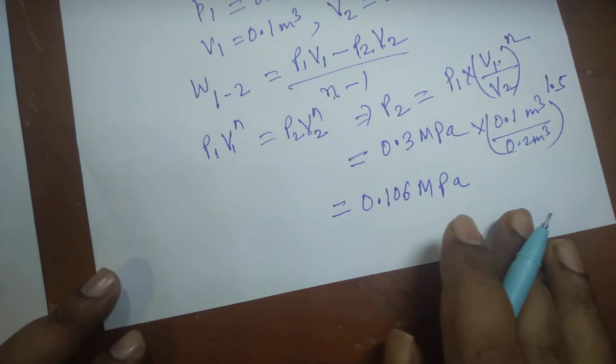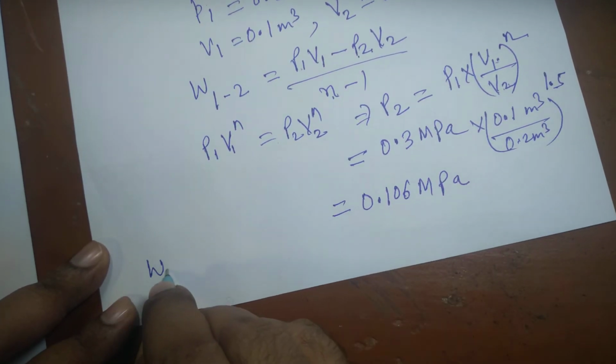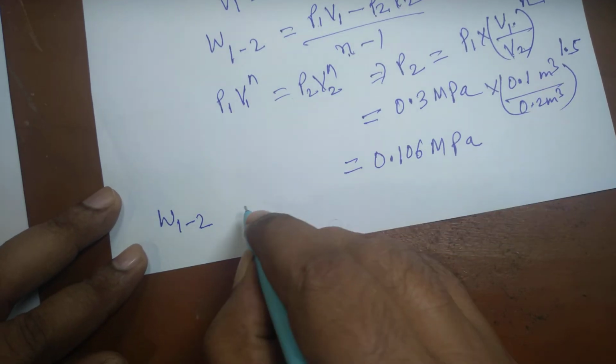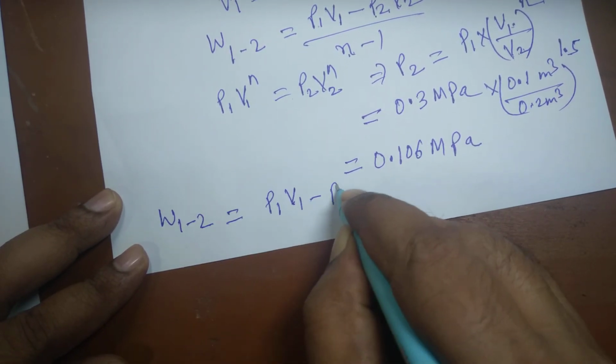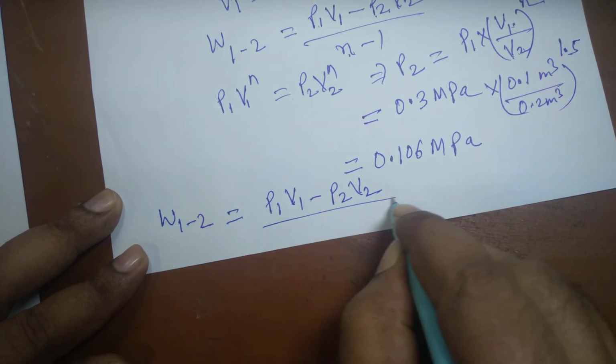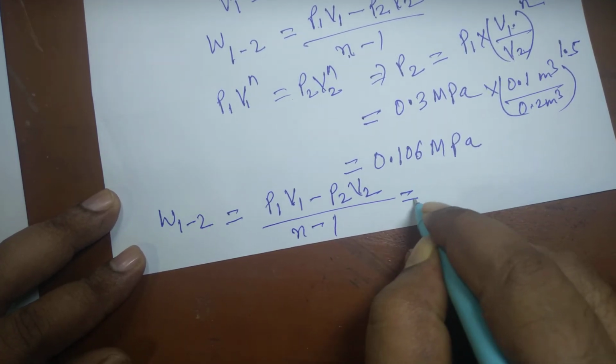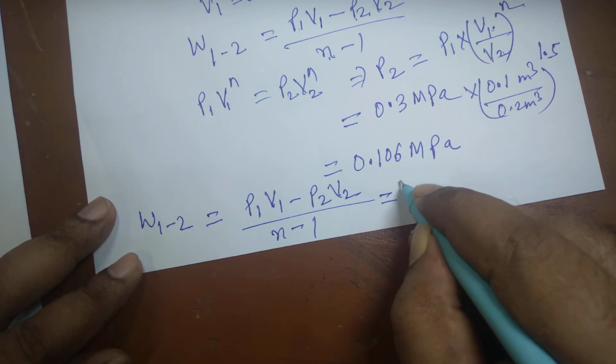0.106 megapascal. But we have to find the work done in terms of kilojoule only. Work done is equal to (P1 V1 minus P2 V2) divided by (n minus 1). So P1 pressure is 0.3 megapascal.